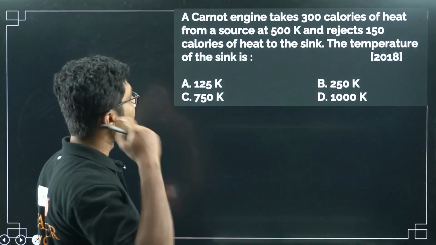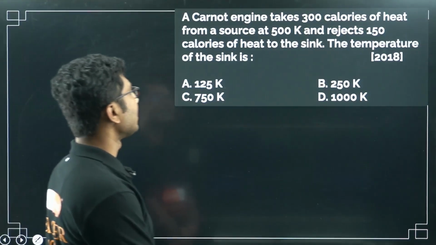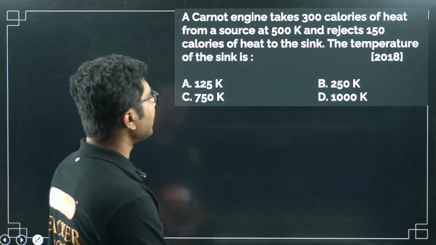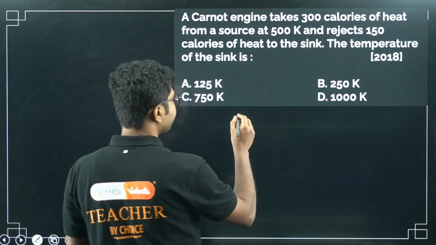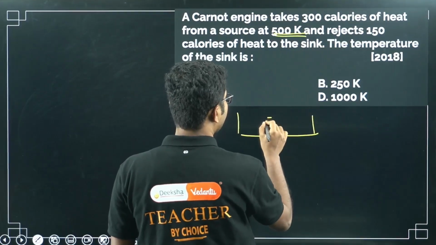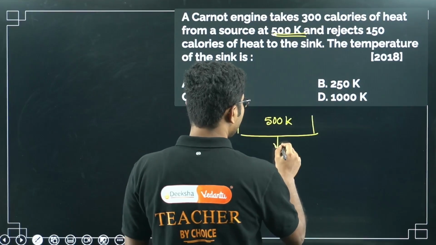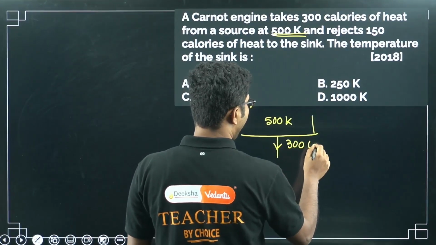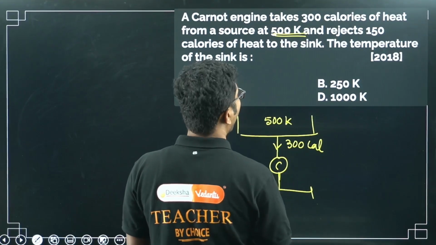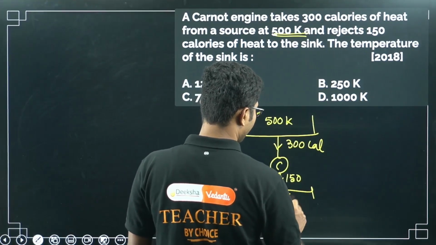which came in 2018. A Carnot engine takes 300 calories of heat from a source at 500 Kelvin and rejects 150 calories of heat to the sink. So we have a Carnot engine. The temperature of the source is 500 Kelvin, and it absorbs 300 calories from the source and rejects 150 calories to the sink. The temperature of the sink, say T2.